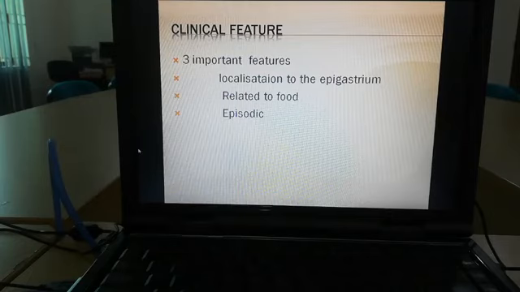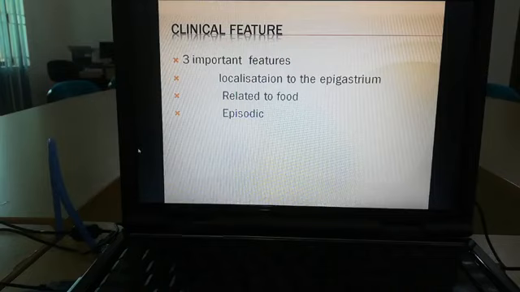Whenever we go to the ward, we find so many patients with peptic ulcer disease, and the most important thing is that you have to differentiate it from other diseases. So you have to have a brief idea about the clinical features. What are the clinical features? There are three important features that are the top criteria.